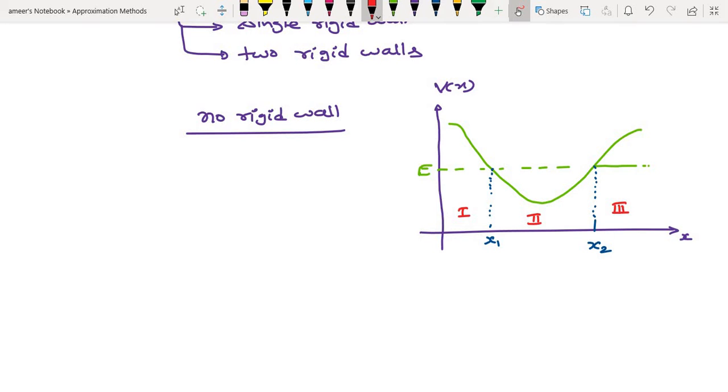This is a forbidden region and this is the forbidden region. Okay, so here at this particular point, we think that there is no rigid wall. The particle can move quantum mechanically. There is no reflection at all.